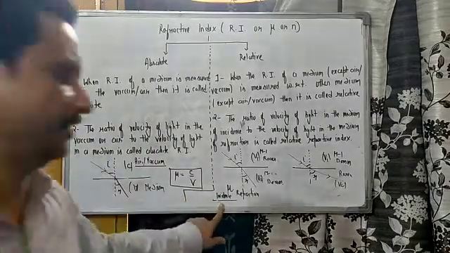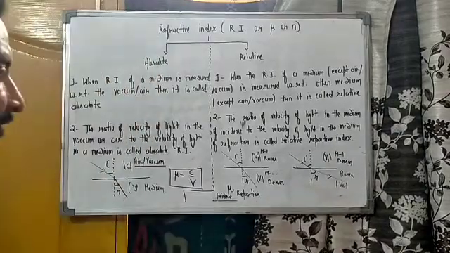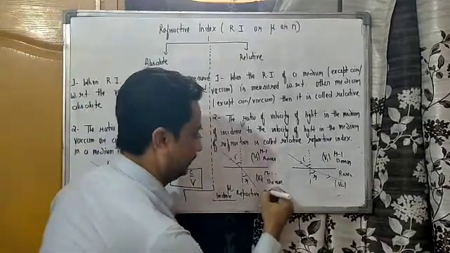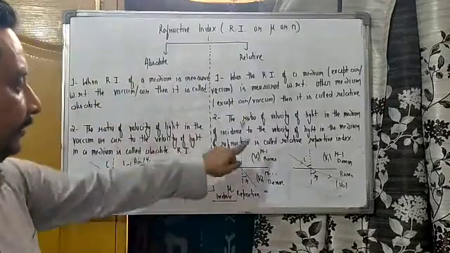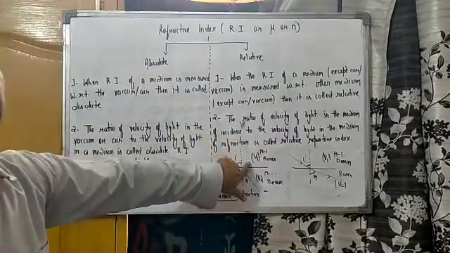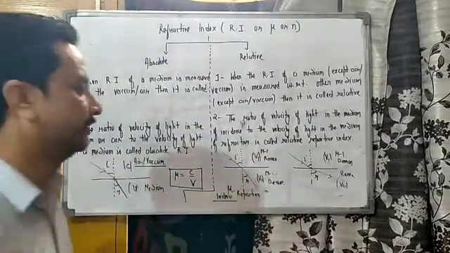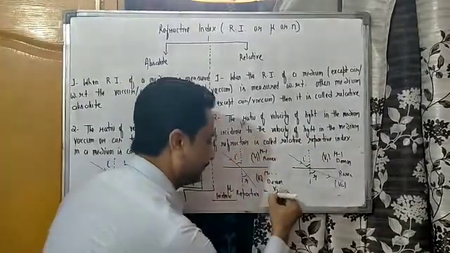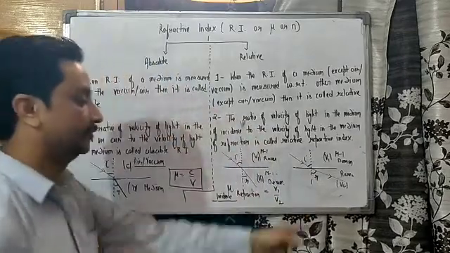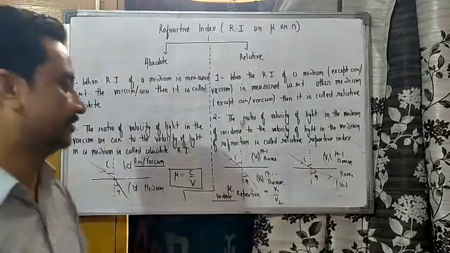It may be denser or rarer, and here the medium of refraction. Then velocity of the light in the medium of incidence, here it is v1, and velocity of light in the medium of refraction, here it is v2. v1 upon v2, and the same is the case.